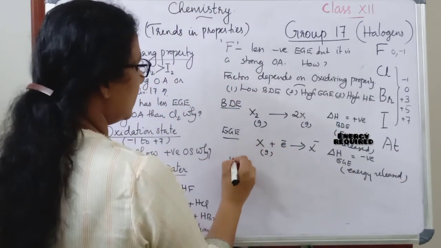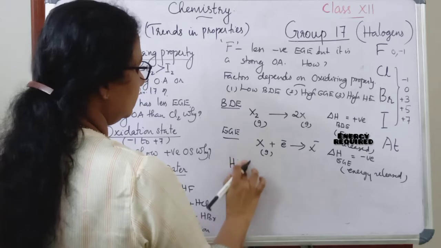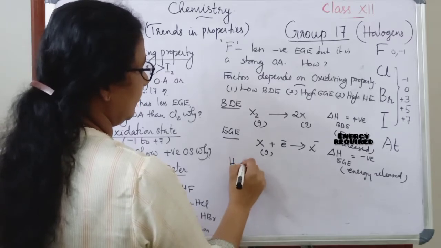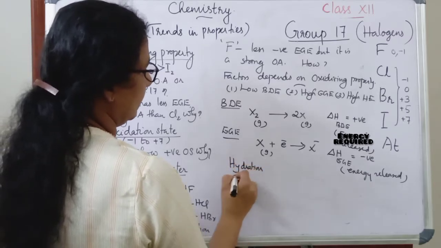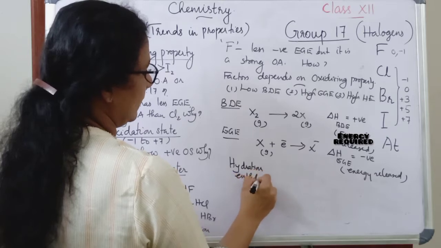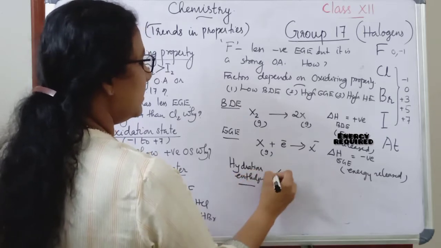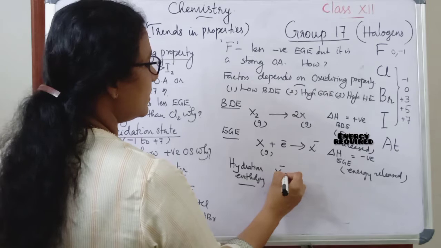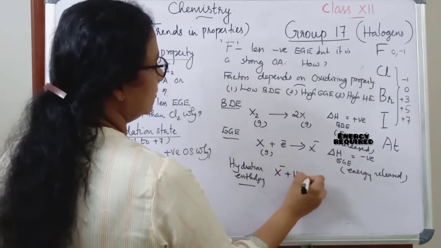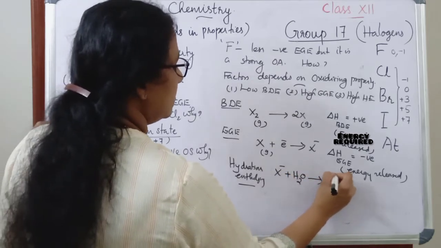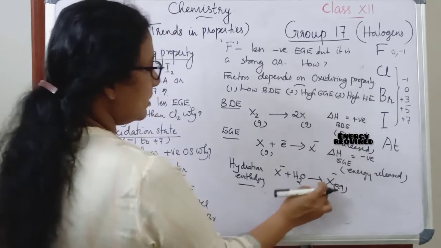Then what about hydration enthalpy? Hydration enthalpy is when this ion is added with water. So it becomes aqueous.